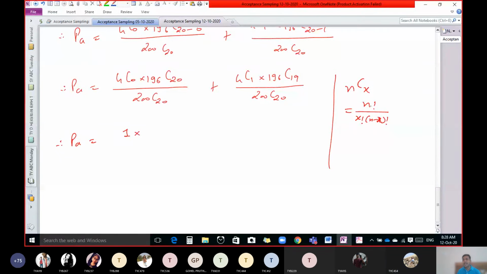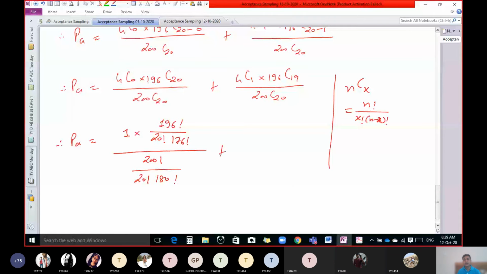So simplify this, 196C 20. 196 factorial upon 20 factorial into 196 minus 20, that is 176 factorial. Divided by, okay, simplify this, 200 factorial upon 20 factorial into 180 factorial.